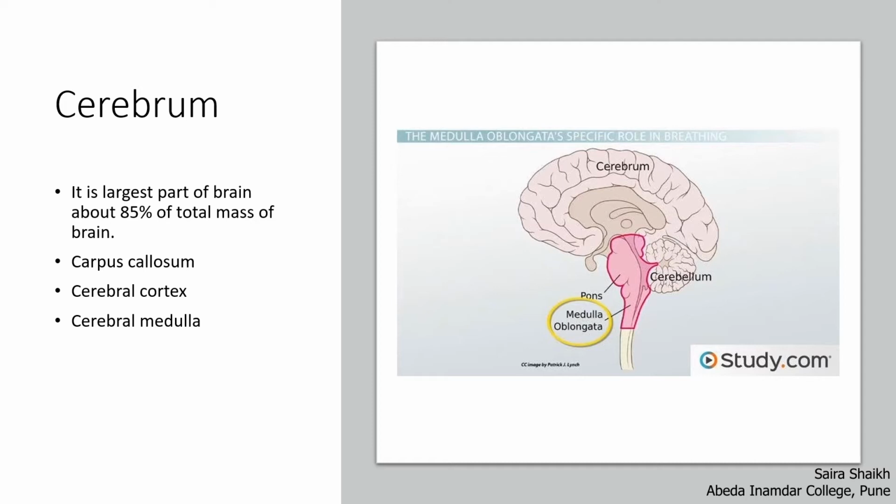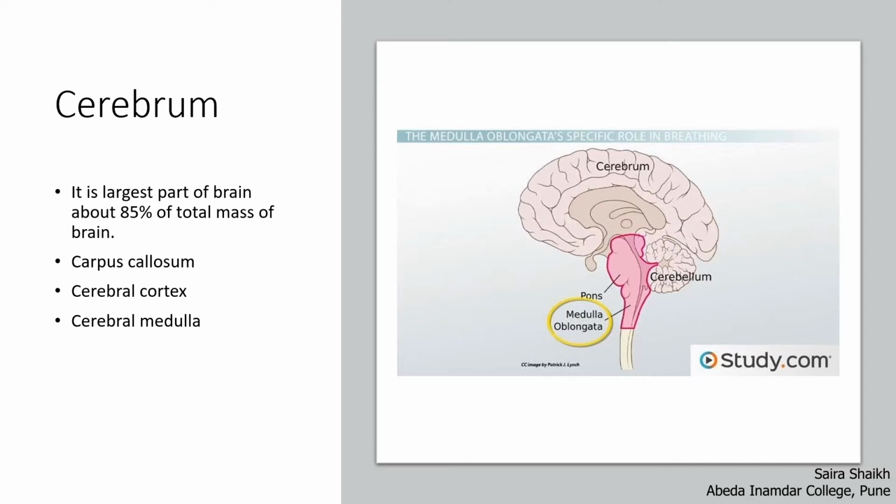The outer surface of the cerebrum is called cerebral cortex, and the inner part of the cerebrum is the medulla. Cerebral cortex is made up of gray matter. It is gray in color because cell bodies and dendrite structures are located in this region.